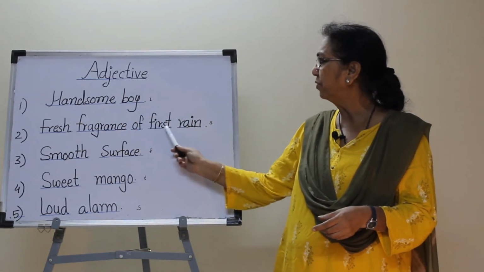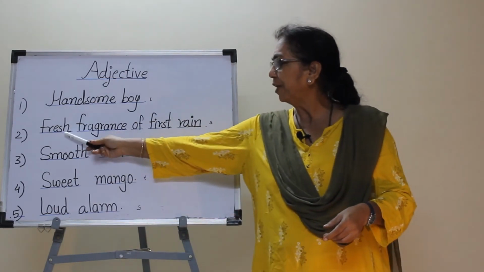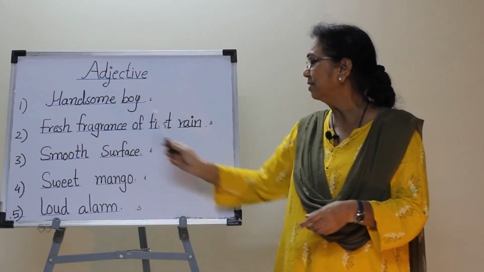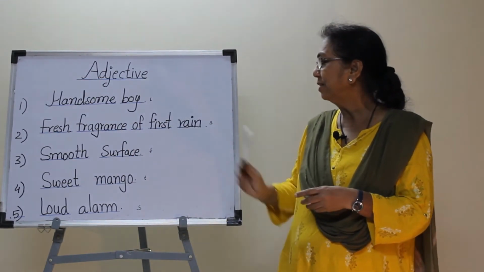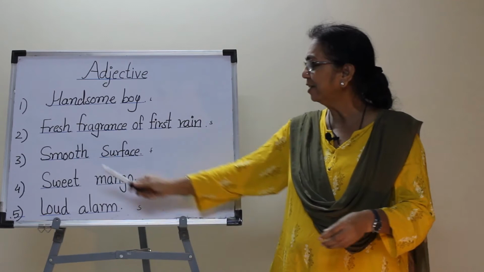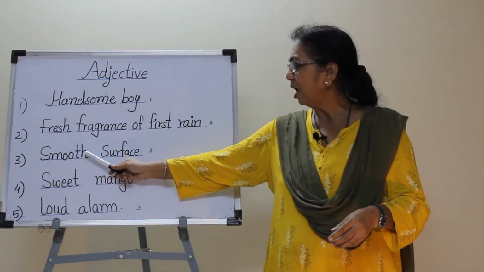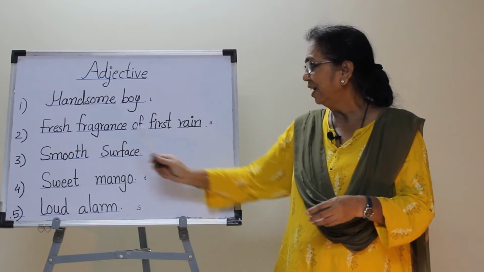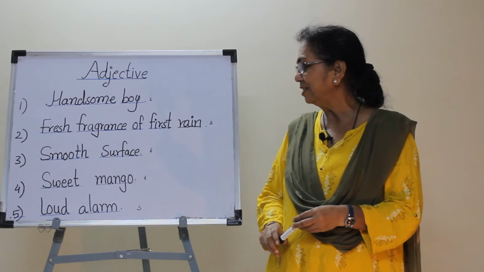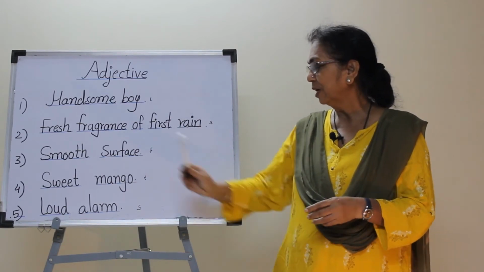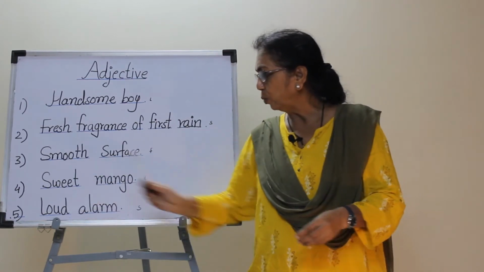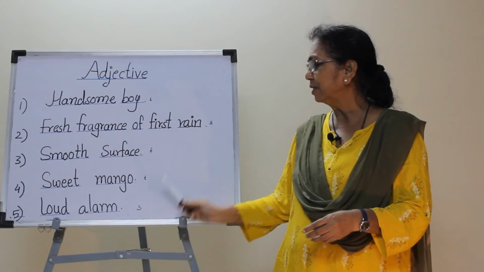Fresh fragrance of first rain. Here the adjective fresh describes the noun fragrance. It tells us the smell, that is the smell of first rain. Smooth surface. Here the adjective tells us how the surface feels. In fourth, sweet mango. The adjective sweet tells us how the mango tastes. In last, loud alarm. The adjective loud tells us how the alarm sounds.